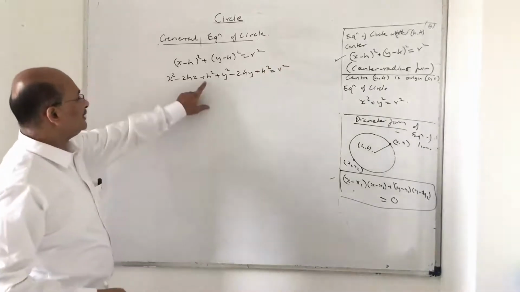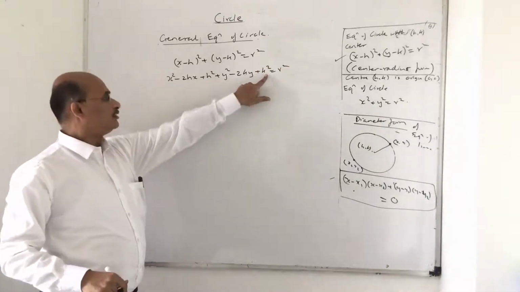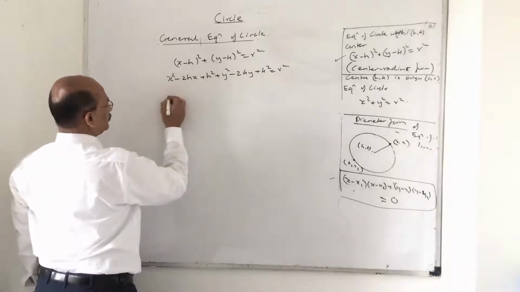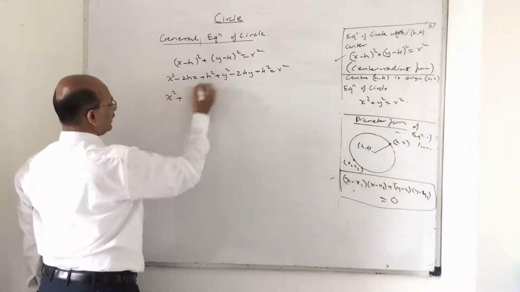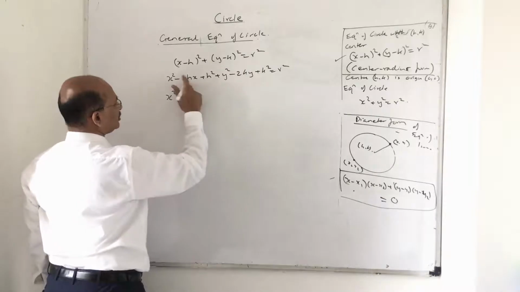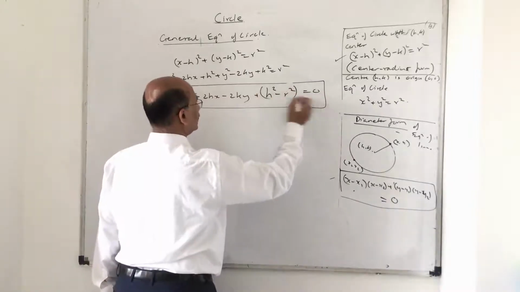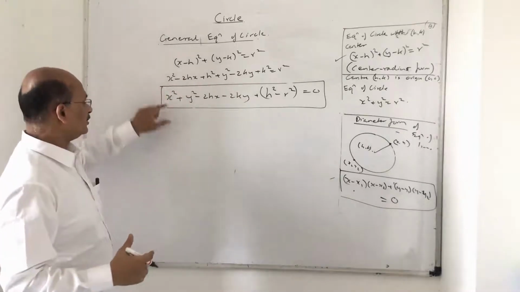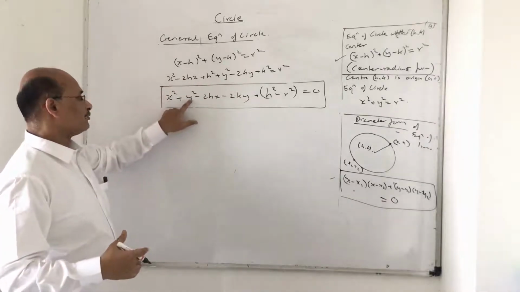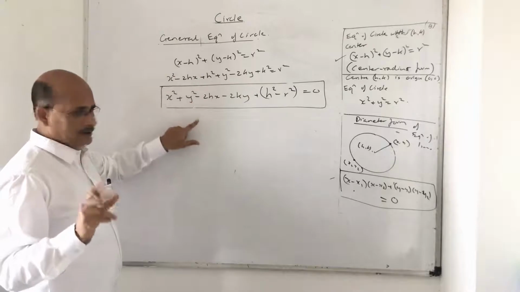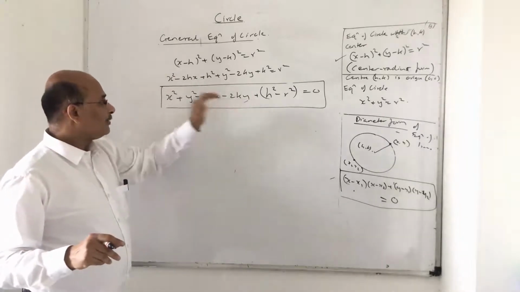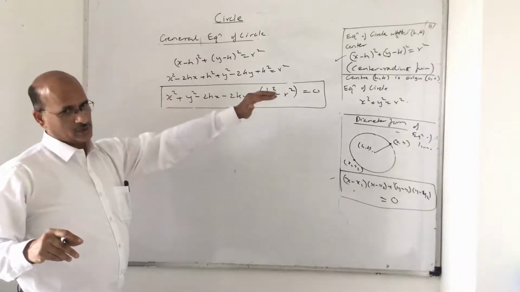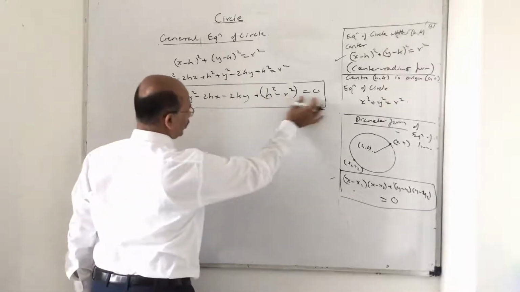Now what you understand here is that h and k are constants. So remember one thing: first I write x square, then y square, then the x term, and minus r square is a constant. So what I see in the general form of an equation of a circle is that the x square coefficient and y square coefficient remain the same. Second, there will be no xy term in the equation of a circle, followed by the constant.